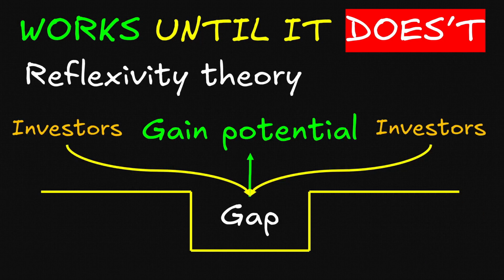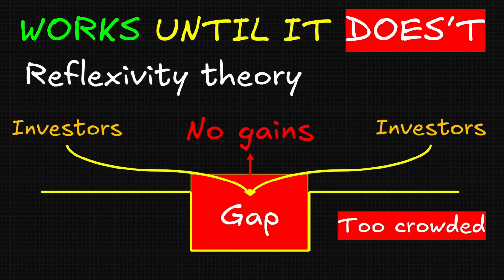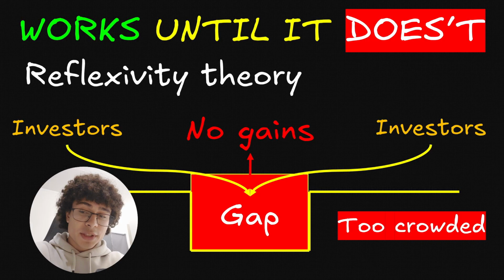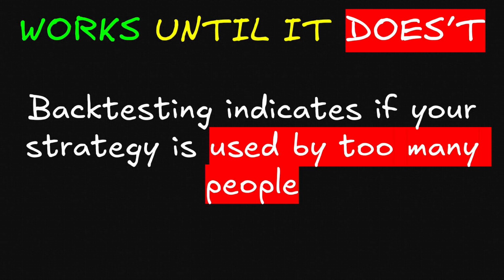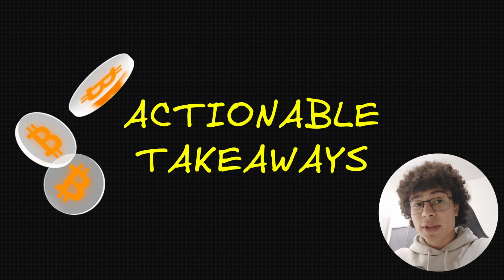When that gap gets noticed, investors are going to try to get in, whether it is a strategy that works better or whatever it may be. But the more investors try to fit in that hole, the less space there is for newcomers. And when that gap gets filled, it is no longer profitable. It can even go in reverse. One strategy that offered superior results when used by too many people can yield way worse results than average, and that is because the edge is too crowded. So thanks to backtesting, you will be able to have an indication on whether your strategy is used by too many people or not. So we saw the power of backtesting your strategy, but how do you actually backtest your strategy? That's what I'm going to show you.